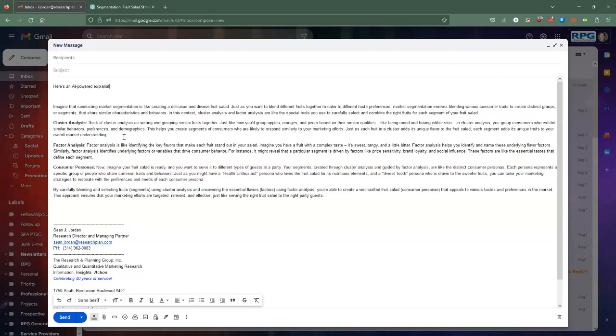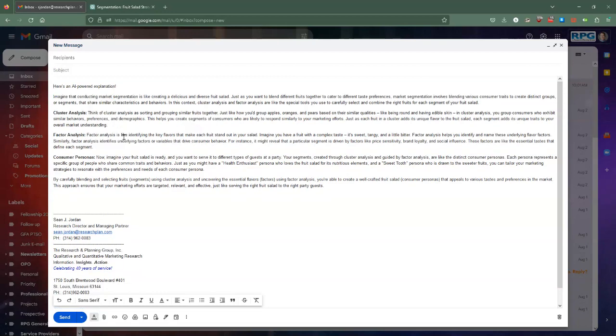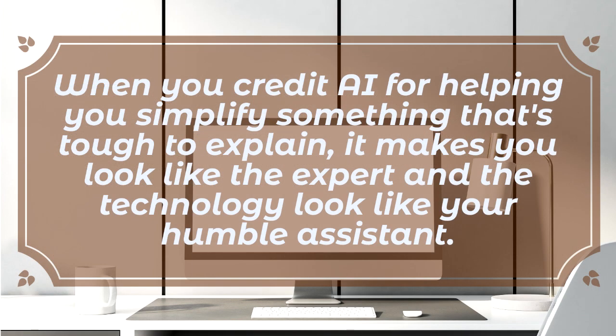One is I can say, I didn't want to overwhelm you with detail because there's a lot more to this than what you see here, which makes me look a lot more like the expert. But second, it also makes me look like I'm smart enough and savvy enough to be able to use a tool like ChatGPT to make things more understandable for a non-research audience. Trust me, when you take the time to do this, it actually makes you look better, not worse.